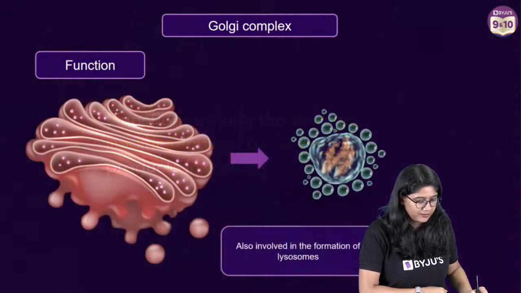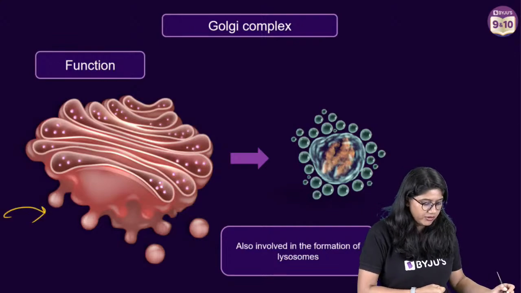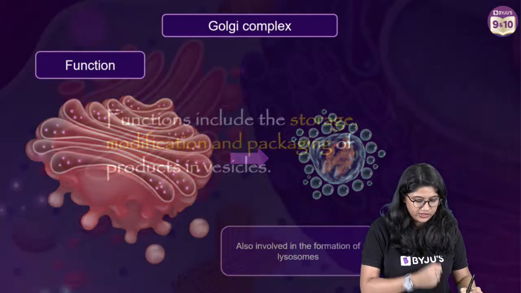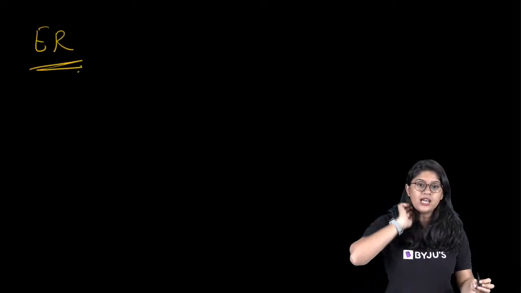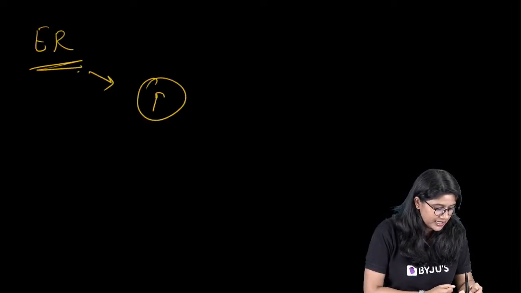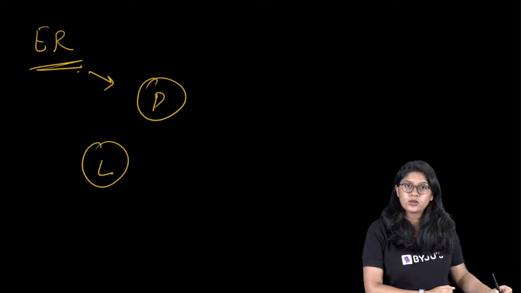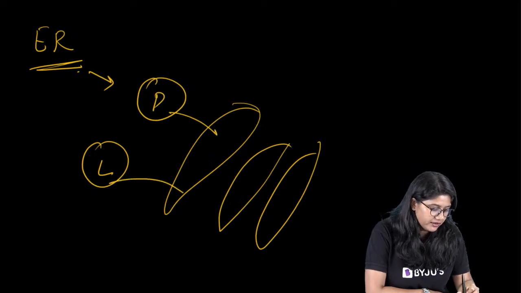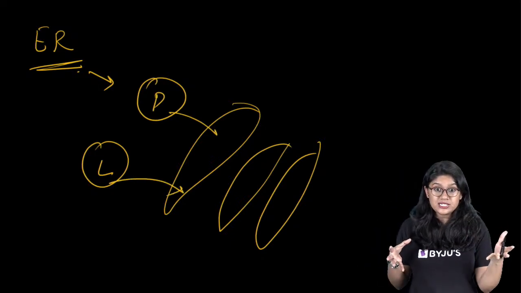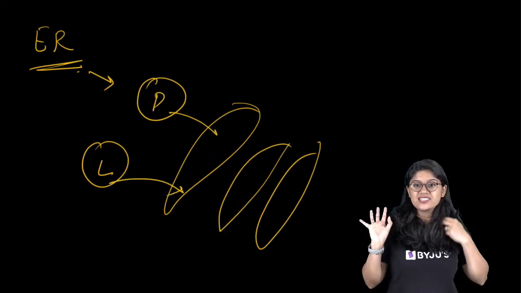So let's see over here. Can you see? They will be receiving the materials. If I draw over here, wait a minute. If we have the ER, the ER is making proteins and lipids. Now we have the Golgi apparatus. They will come over here. Now the proteins and lipids are received in a very fancy way.